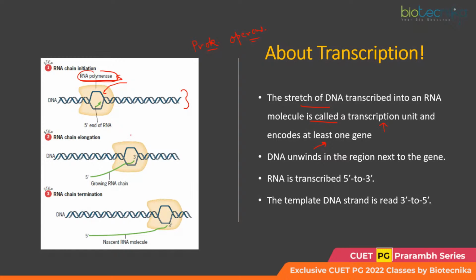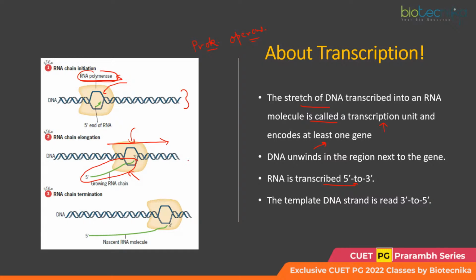So what we are looking at here is RNA polymerase, right? This continues on DNA using it as the template, and this is your RNA which is being produced. It has been shown in green color. I hope this is visible to everyone. Now, another point which you need to extract from this diagram and from this slide is that RNA is being transcribed in 5' to 3' direction.